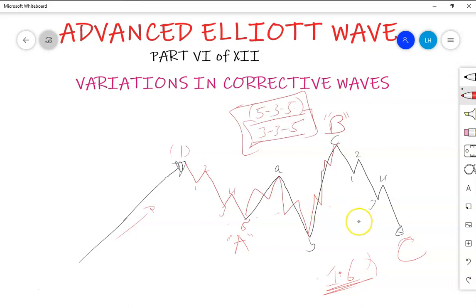Now you will find that the appearance of wave B is somehow confusing, because in most cases a trader may think that we had A up to this point, this was B, then C to that point.